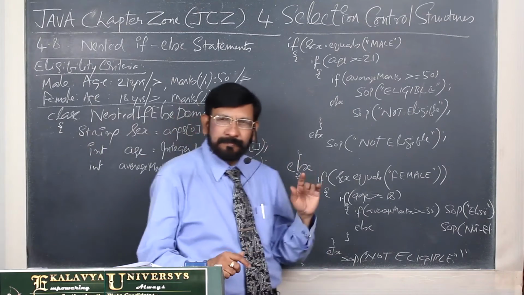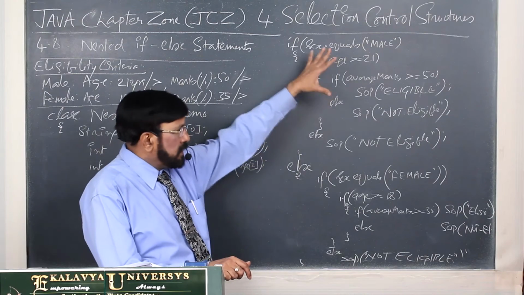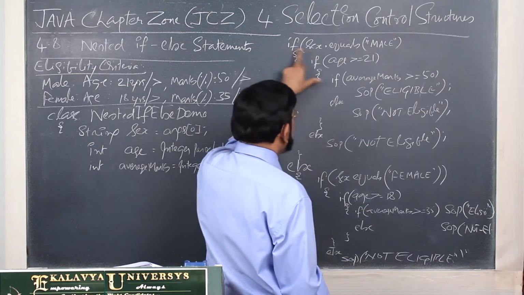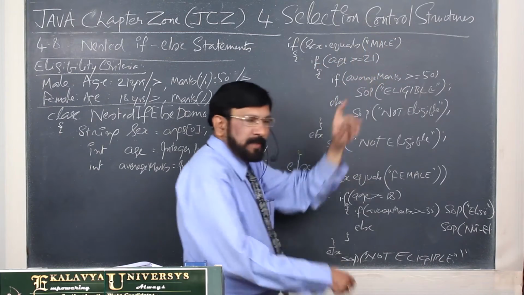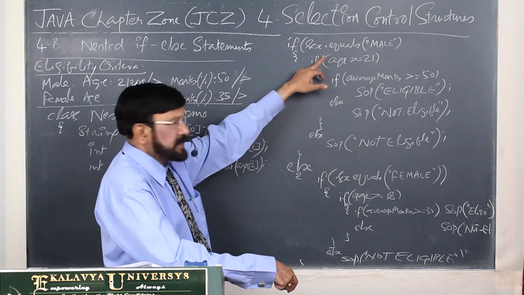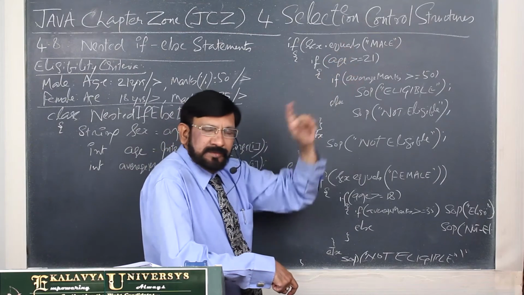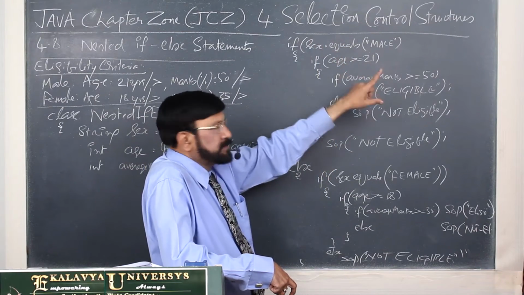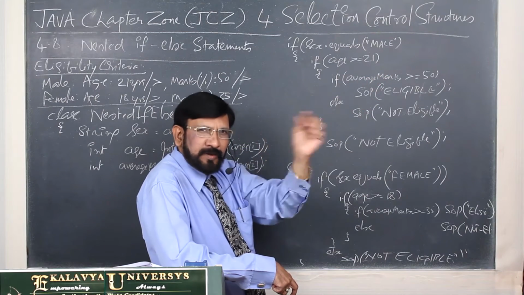Now we are writing the nested if-else statements. Now you see, if sex equals male. In the previous program I explained equals: it is a String class instance method, useful for comparing strings.